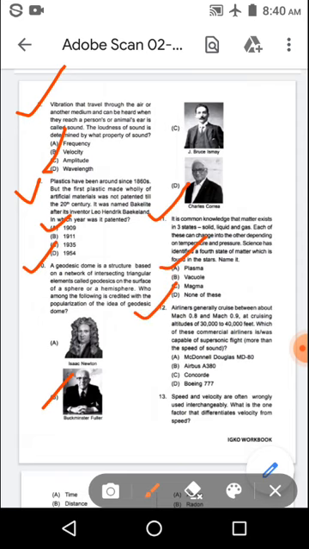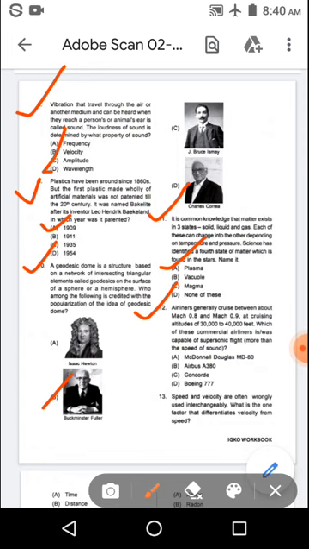Next question. Airliners generally cruise between about Mach 0.8 and Mach 0.9 at cruising altitudes of 30,000 to 40,000 feet. Which of these commercial airliners is or was capable of supersonic flight, more than the speed of sound?